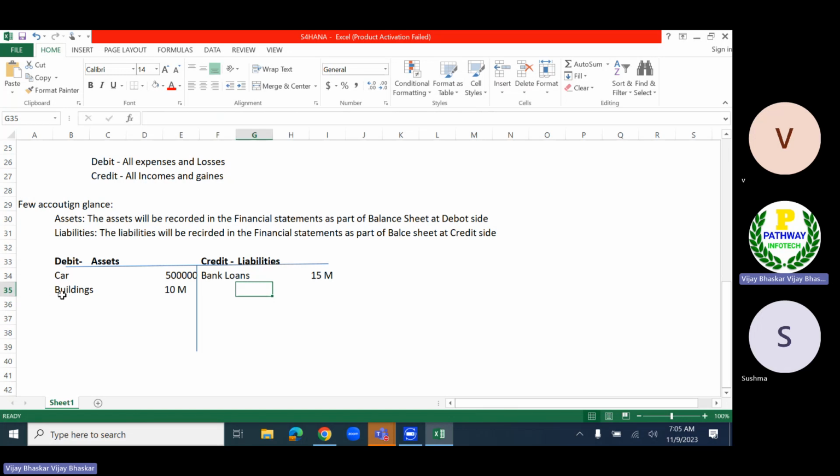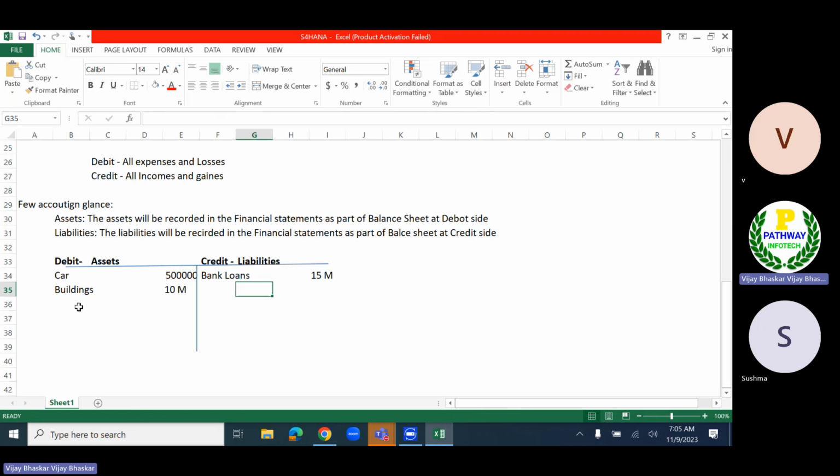Now, okay. So now assets and liabilities we have seen. Okay, remember always the assets, liabilities will be recorded in the right side of the balance sheet. Debits means assets will be recorded in the credit side. Okay, even the assets you can include furniture, fixtures, plant and machinery. If you have anything, that also you can include.